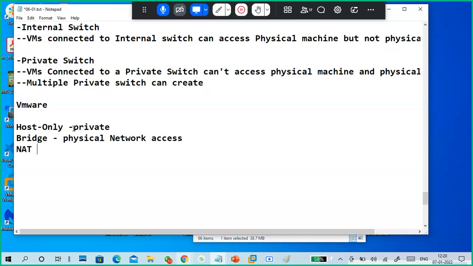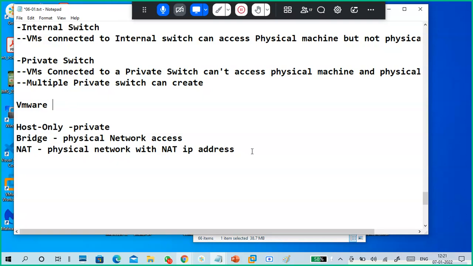Next one is NAT type. NAT type means physical network access with a NAT IP address. In VMware Workstation, virtual machines, we have a NAT type also, right? Some of you already use a NAT type. I think in your Windows entirely we use a NAT type only. With network address translation, you can access the physical network.